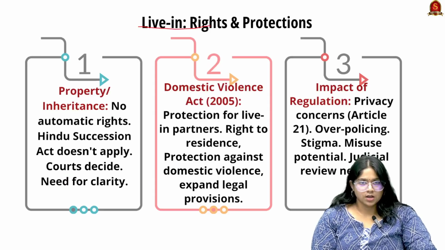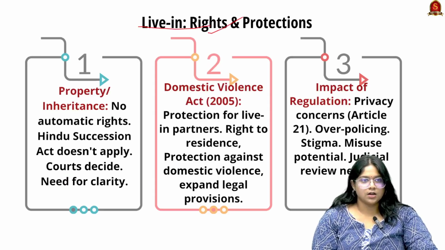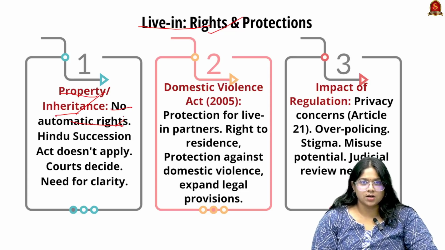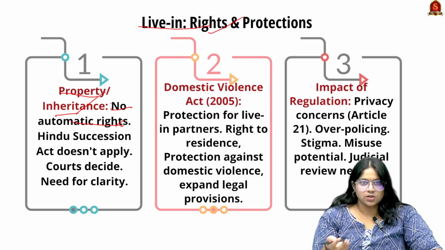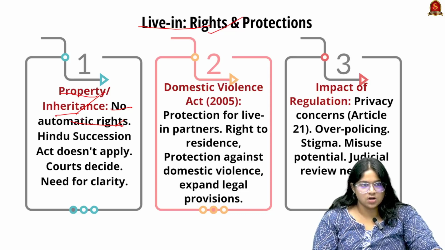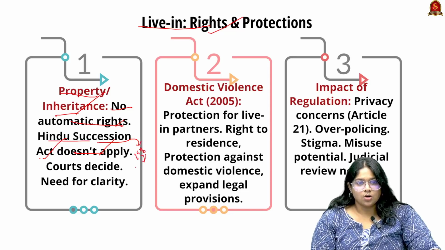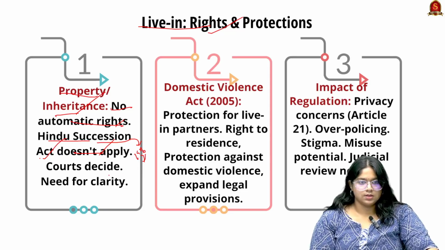Now, looking into their rights and protections, under the factor of property and inheritance, there are no automatic rights of inheritance or succession. According to the Hindu Succession Act, it doesn't apply. The Hindu Succession Act of 1956 applies only to Hindus, Jains, Buddhists, and Sikhs.